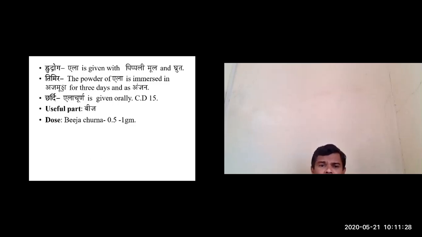In case of Timira, a type of Chakshugata Vikara, the fine powder of Ela is immersed in Ajamutra. Keep it for 3 days, and after 3 days you can take it out. Remove the upper portion of the Ajamutra and let it dry.